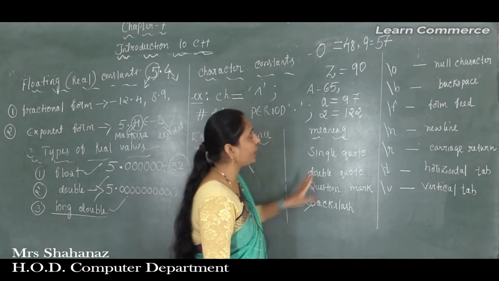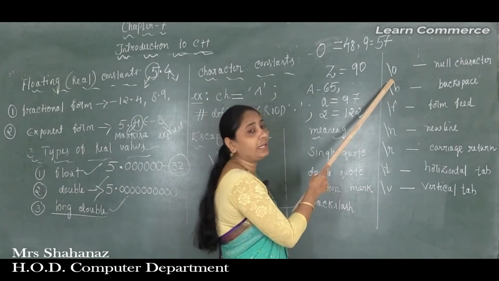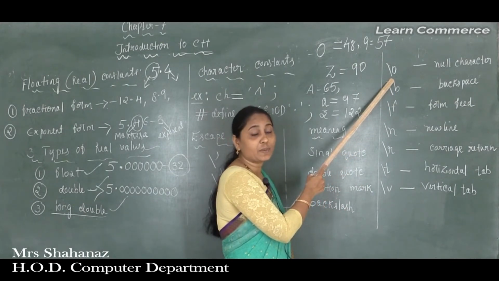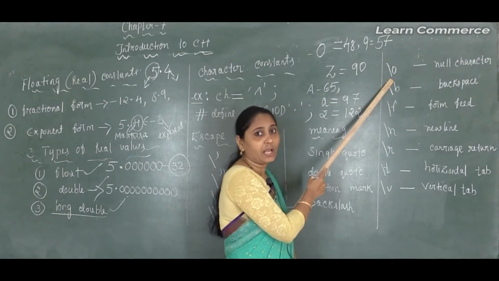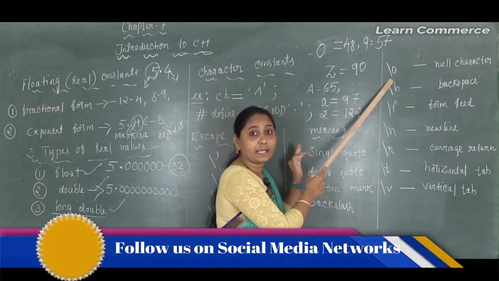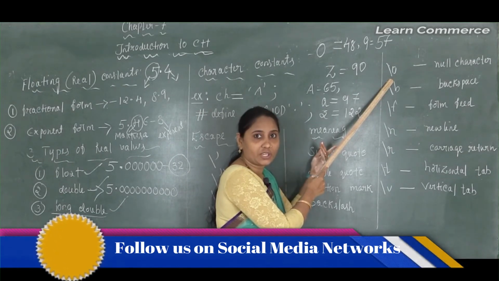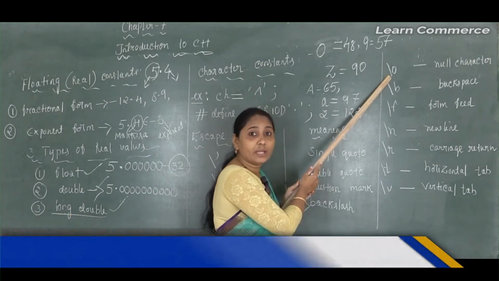After that, some other characters. This is called the null character, and it is specially used in our string constant. We are just completing our character constant, single character only. Now string constant is there, so this character is mostly used in our string constant.